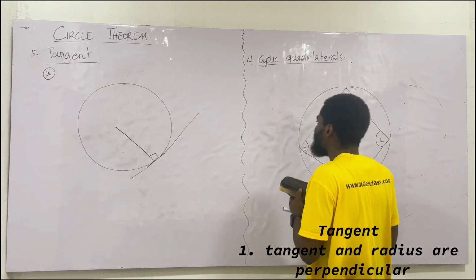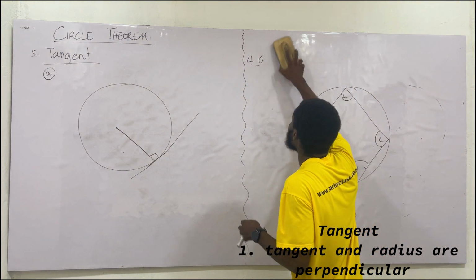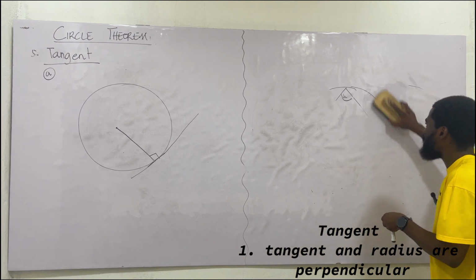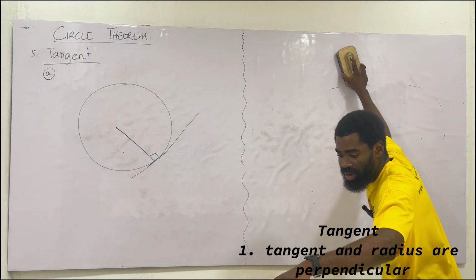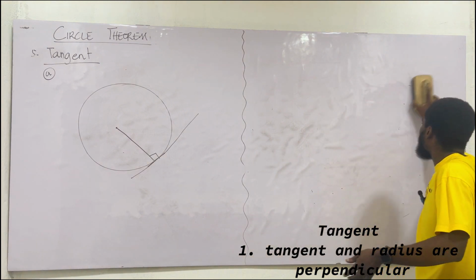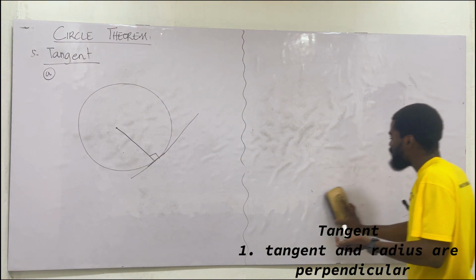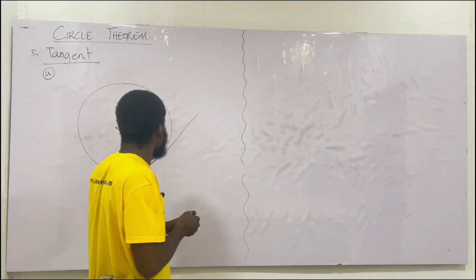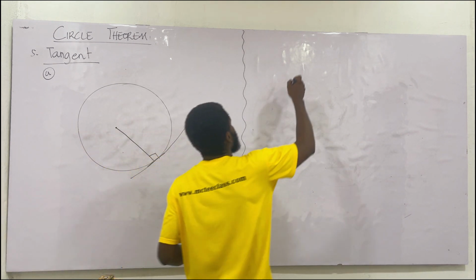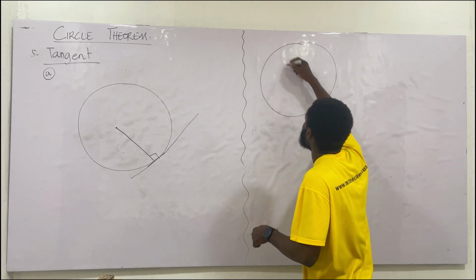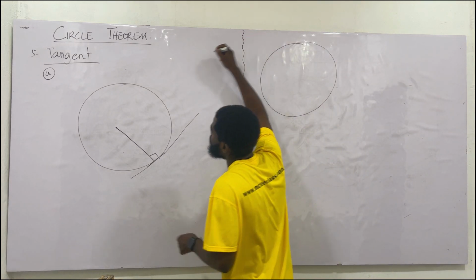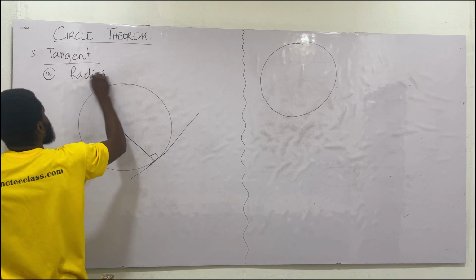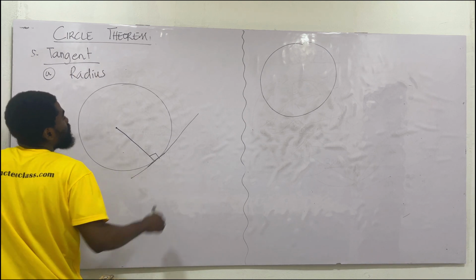So we are dividing the tangent into this. This one's easy. This is the third aspect of the tangent that most of you get confused about. So listen to the trick I'm going to give you here for you to get it. I've also tried to explain it in common language in the note, but I'll still say it here. If you don't get it in the reading, you should also look at the video here and understand it. Okay. So now we have this, and this one is the second part: the tangent and the radius. Very simple. Once the radius meets the tangent, it gives 90 degrees.